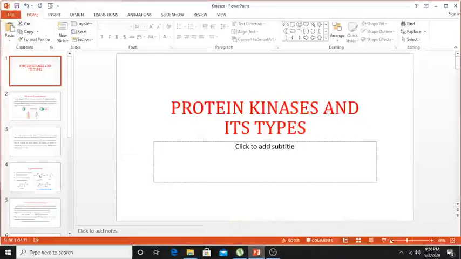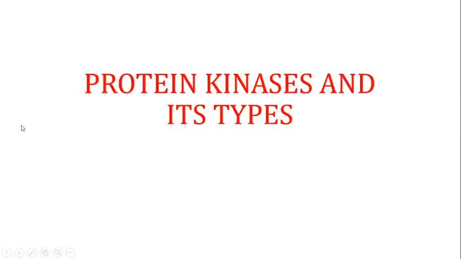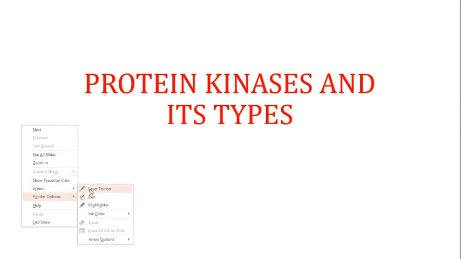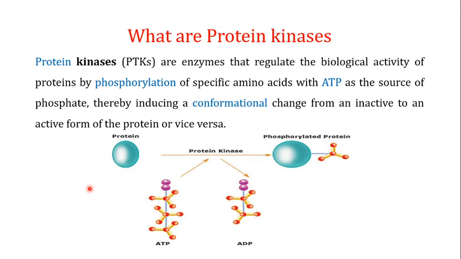Welcome back to this next video, and in this video we are going to talk about the protein kinases and the different types of the protein kinases. So the first thing is, what are protein kinases? These protein kinases are actually enzymes that regulate the biological activity of proteins by phosphorylation of specific amino acids.